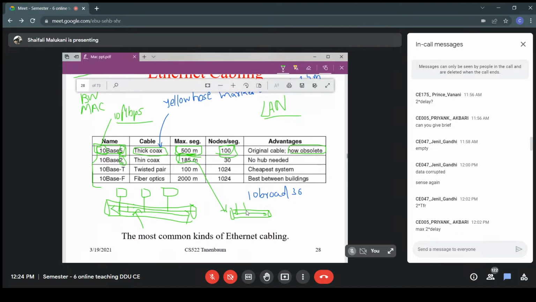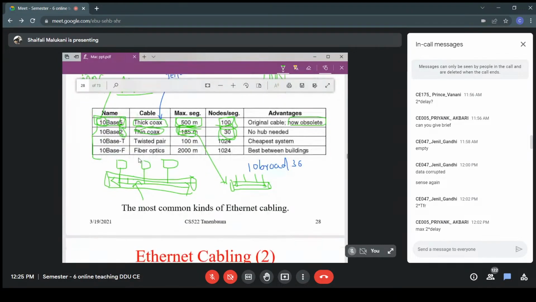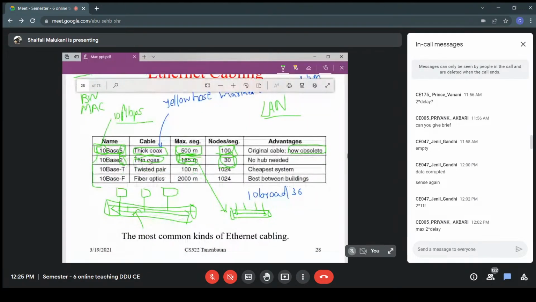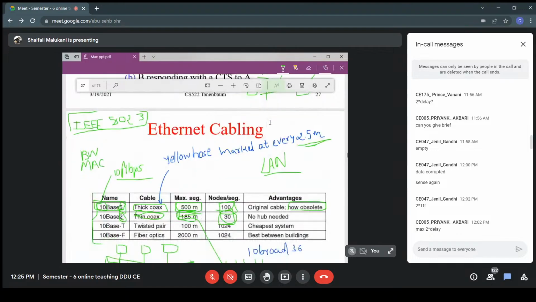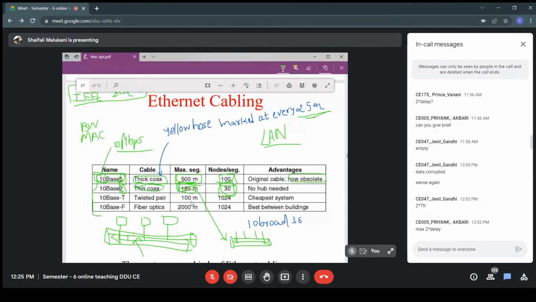And how many nodes can you connect with that? It is 30. And what is the difference between this and this? Why was this reduced? Because it is not a thick coaxial cable, it is a thin coaxial cable. Thin coaxial cable means it will have lesser isolation, and hence you cannot connect more computers or have a longer length, because loss will take place. Lesser isolation means more loss, and hence you cannot go for the longer distance.